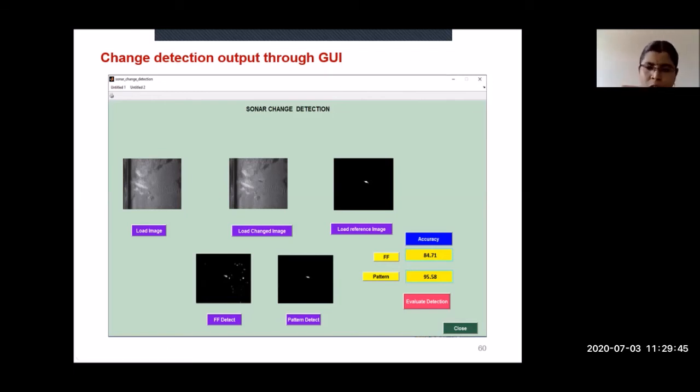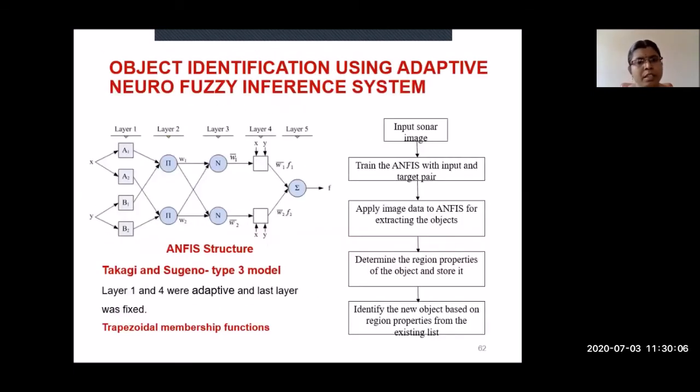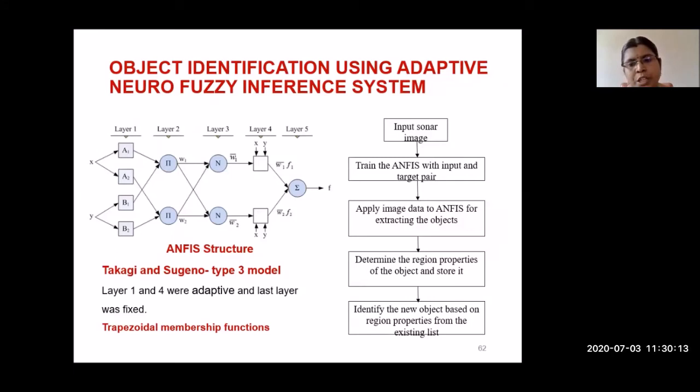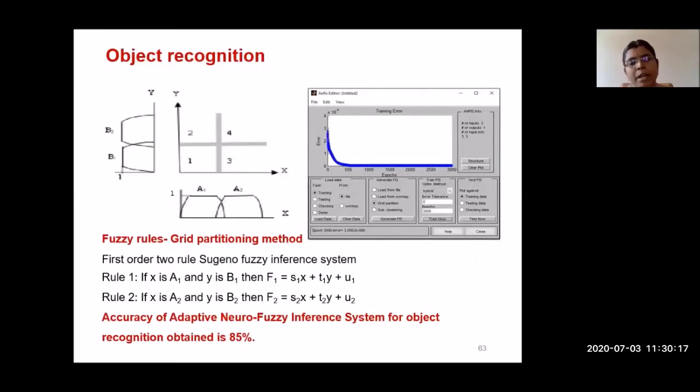For finding the object, first you have to identify the difference between the images. The differences between the images are calculated by these two networks. I calculated the efficiency, or the accuracy, of these two networks. Finally, I identified that the pattern recognition network gives more accuracy for finding the difference. Then object identification. After finding the difference, I have chosen ANFIS for finding the object present in the image. This is the training part for ANFIS.